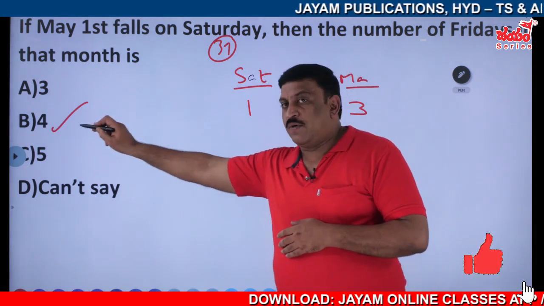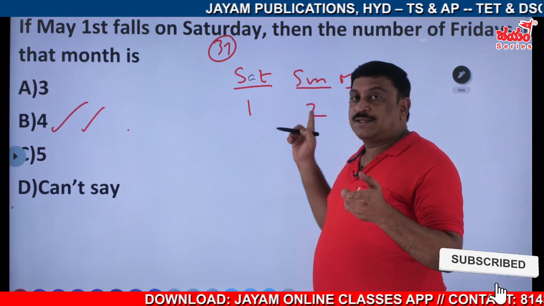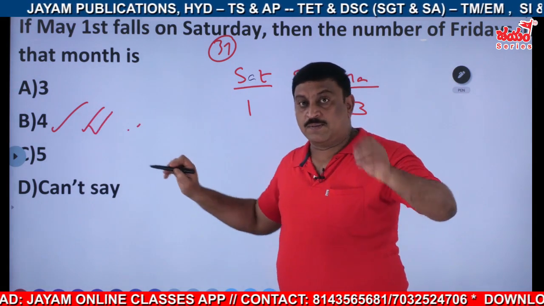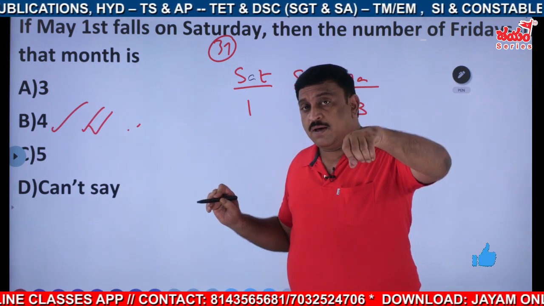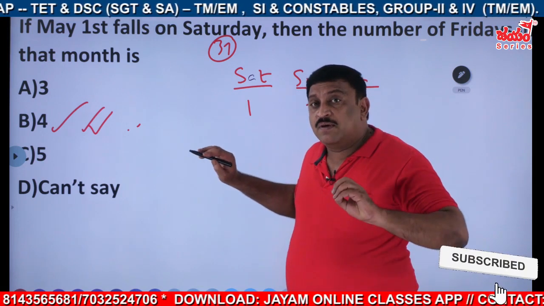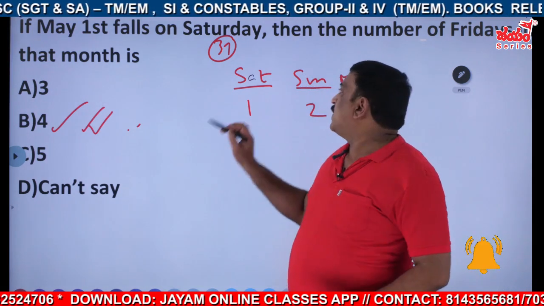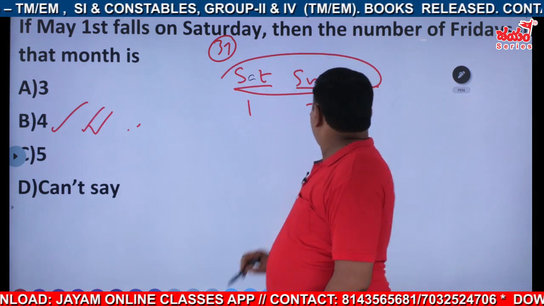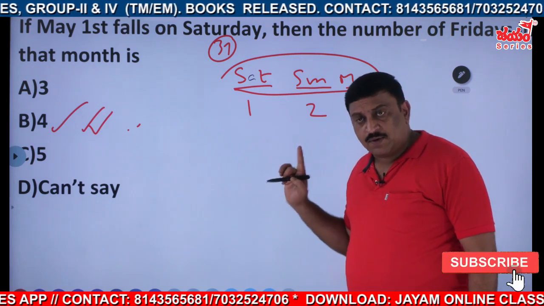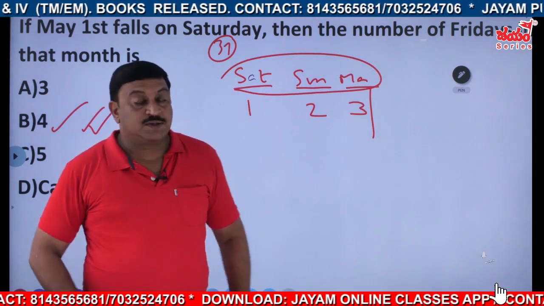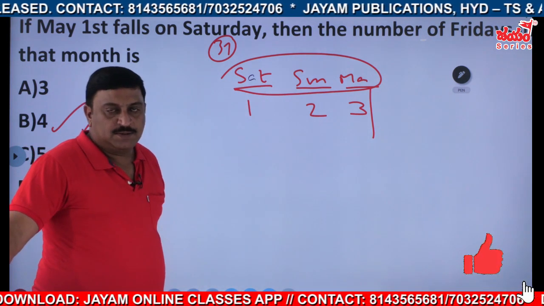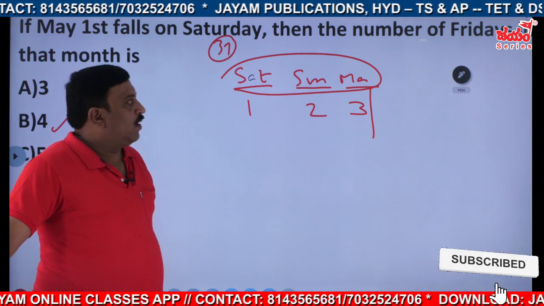Again, that is also 4 times. Number of Sundays? 5 times. Number of Wednesdays? 4 times. Number of Mondays? 4 times. Number of Thursdays? 4 times. That means, that is Monday. Number of Mondays is 5 times. Okay, right. I said 4, it's wrong. So whatever Saturday, Sunday, Monday, they come 5 times. That is clear.